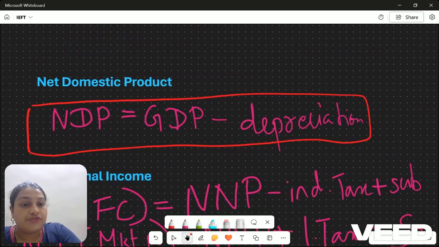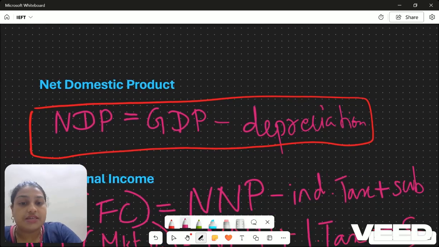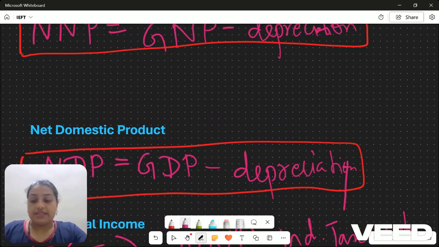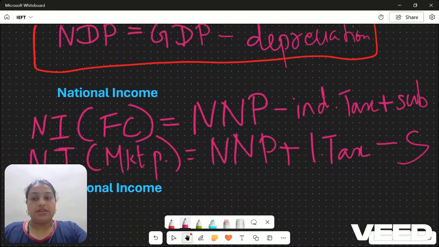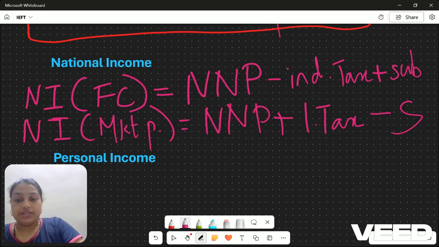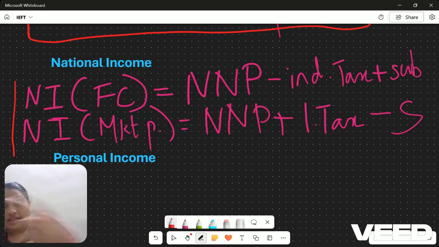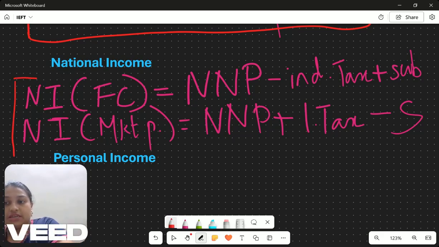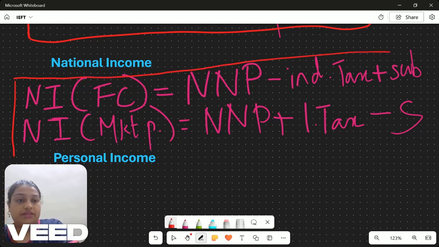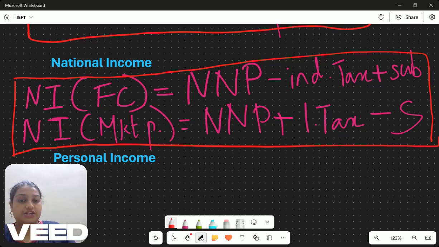So net national income, if it is based on the factor cost, is net national product minus indirect tax plus subsidies, and if it is at market price, then net national product NNP plus indirect tax and minus subsidy. That is national income.